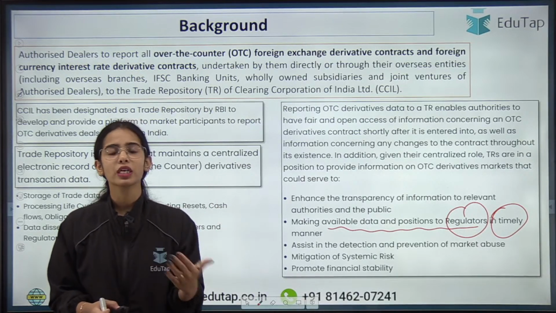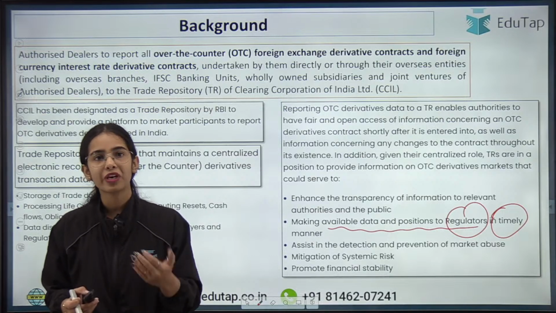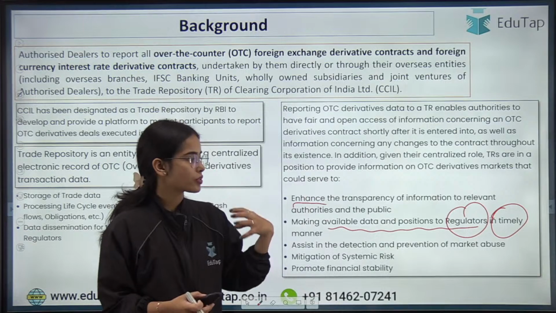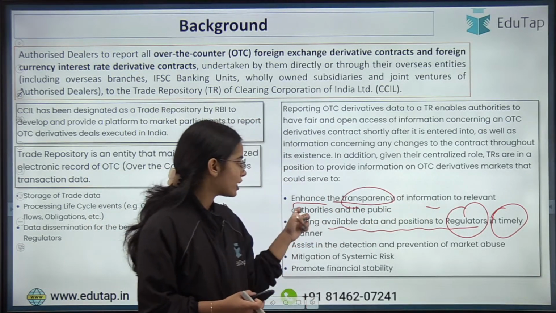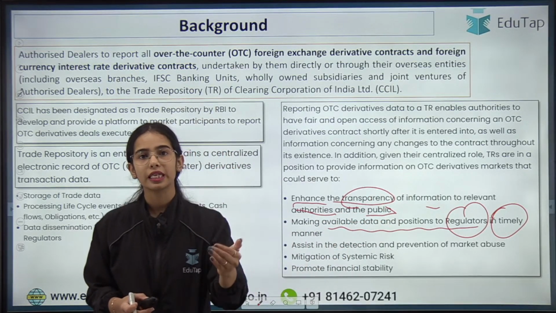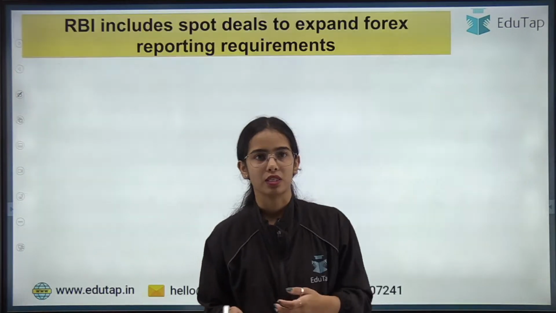Okay, RBI does not have the time to see it on a daily basis. So RBI can see it when there is any problem. The trade repositories are collecting the data to enhance the transparency of information to relevant authorities and the public. So the trade repository can also release the data to the public, as well as make the data available whenever the regulator asks for it.